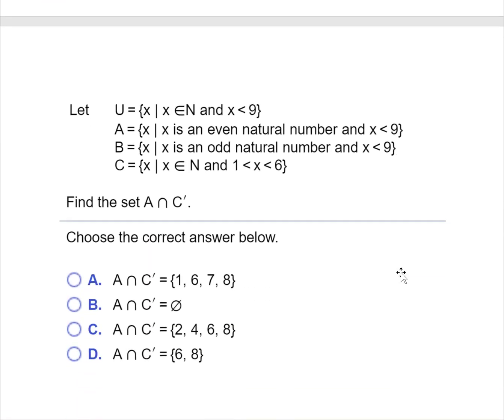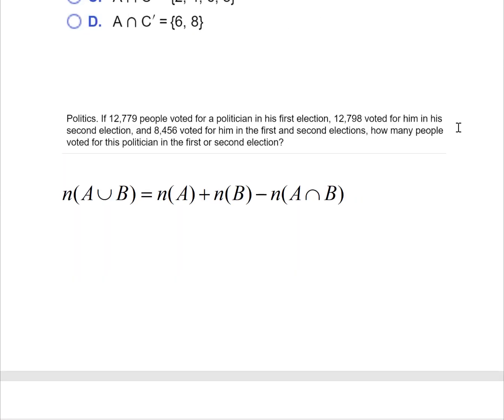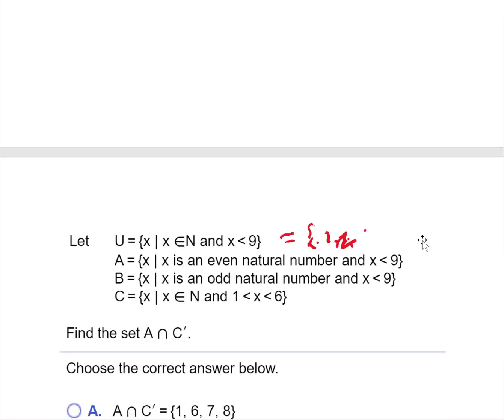Okay, for the next problem, we have four sets. We have the universal set, and it's going to be the set of numbers such that n is a natural number and it's less than or equal to 9. So I'm going to go ahead and write what elements would be in there. It would go from 1, 2, 3, 4, 5, 6, 7, 8, and 9.